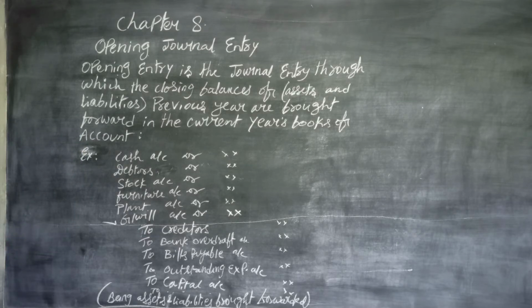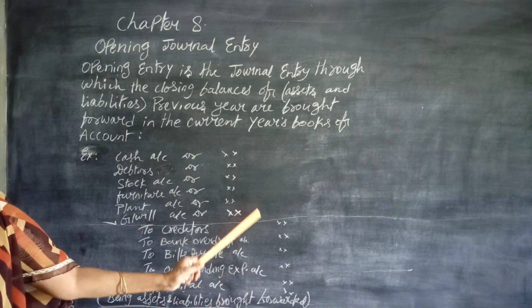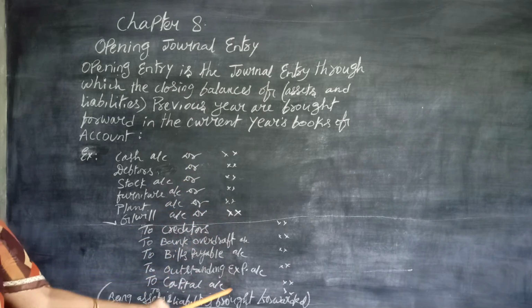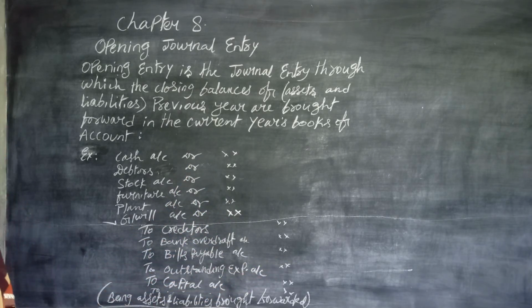What is opening entry? It is the journal entry through which the balances of assets and liabilities of the previous year are brought forward to the books of the current year. That journal entry is known as opening journal entry or simply opening entry. How is it passed? All the assets have debit balances, so they are debited individually, and the liabilities are credited, along with the capital account. Suppose in the question only assets and liabilities are given, then the difference will be capital, and by that debits should be equal to credits.